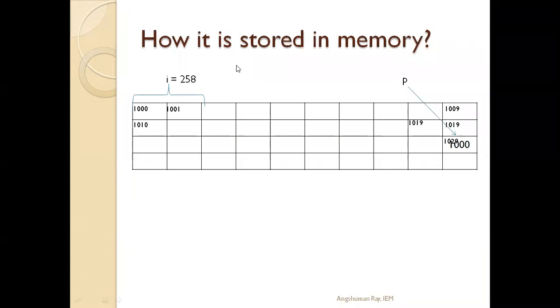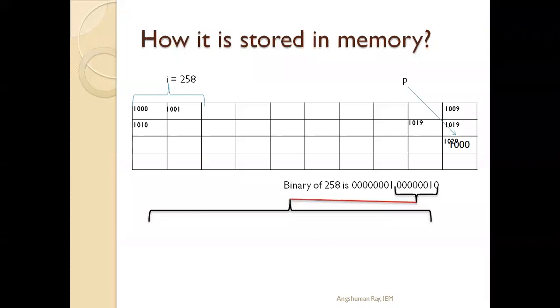So to understand this, first, what is the binary value of 258? 00000001 00000010. Yeah. So that means 2 bytes, that is 16 bit. We have written this 16 bit means 2 byte of memory.